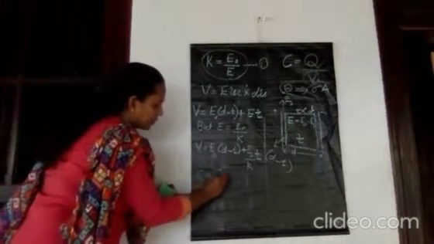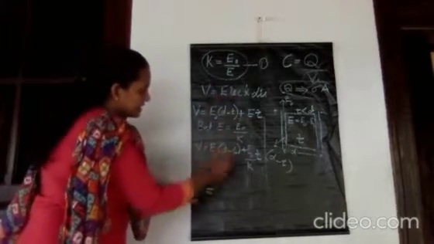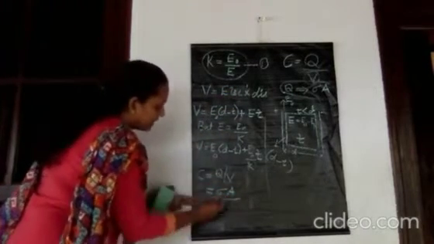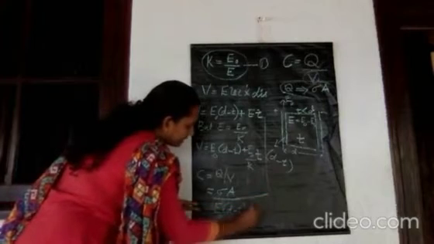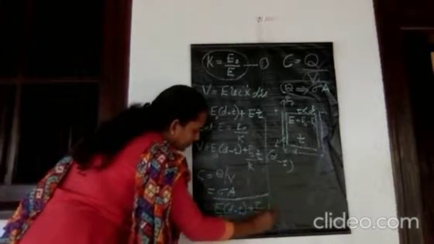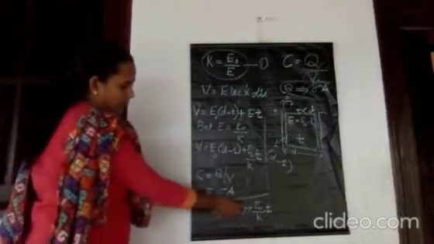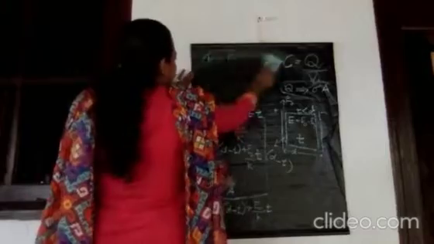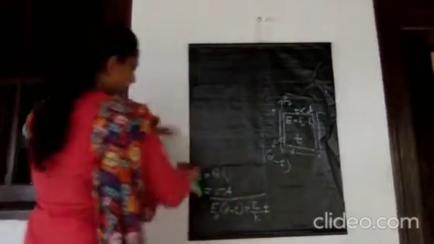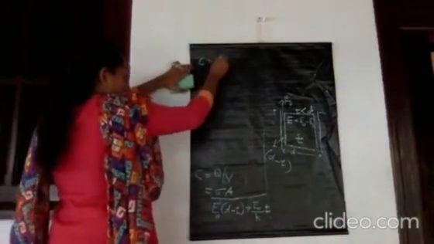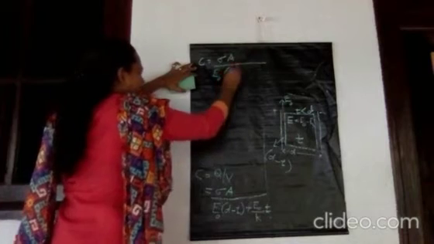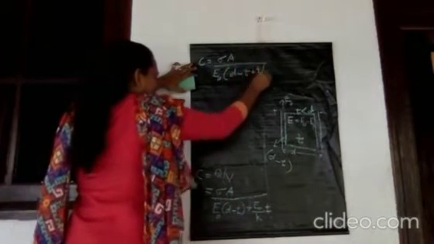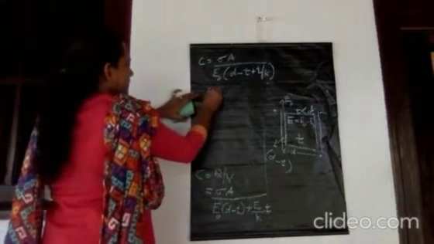C is equal to Q by V. Q is sigma into A. V is E0 into D minus T plus E0 by K into T. Here E0 is a common factor. So C is equal to sigma A divided by E0 into D minus T plus T by K. But E0 is sigma by epsilon 0.